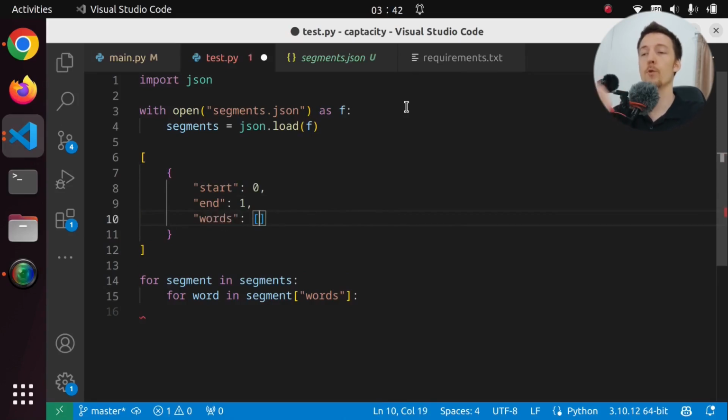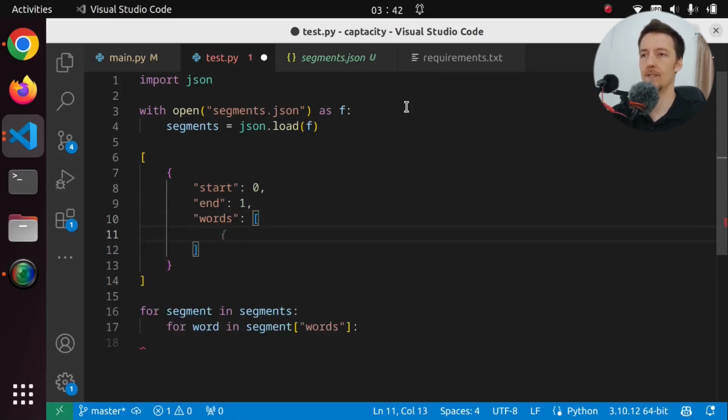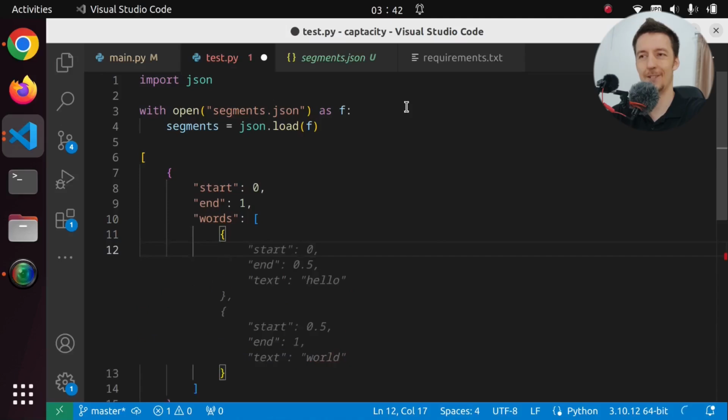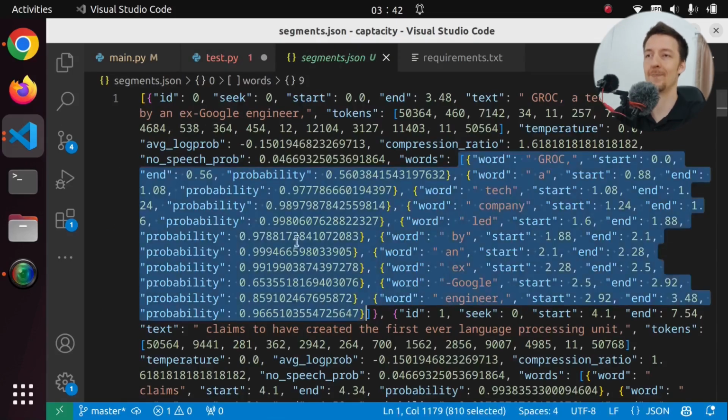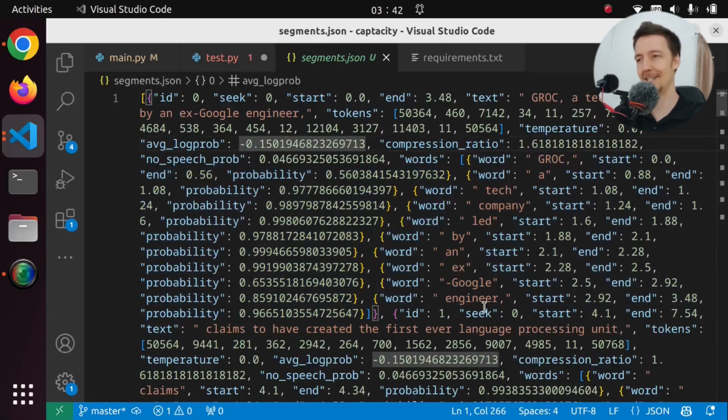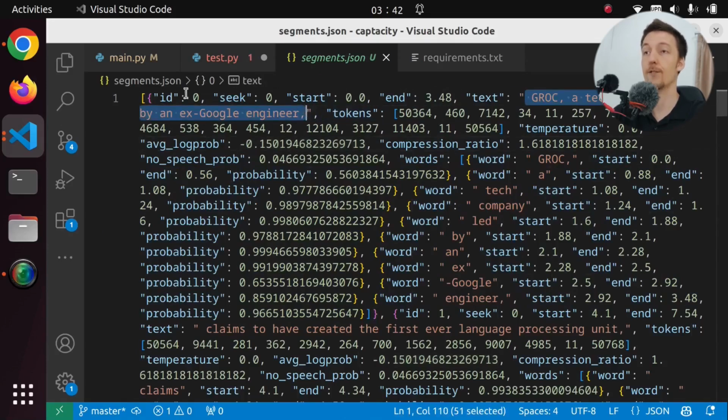And I guess if we want to show which word is active currently, then we would have to have this that way. So then we have the start and end of each word, and then we have the word. So basically, we want to create exactly this data structure, but this is too much text for a segment. So I want to make the segments smaller.